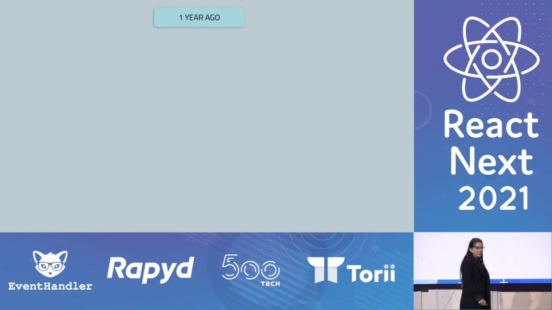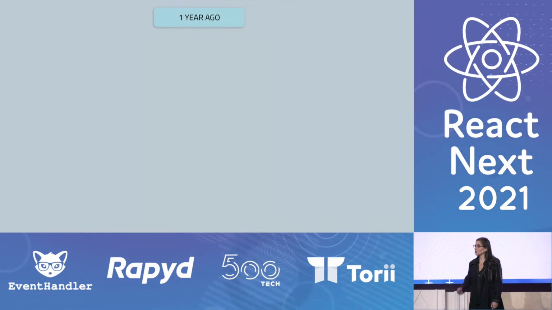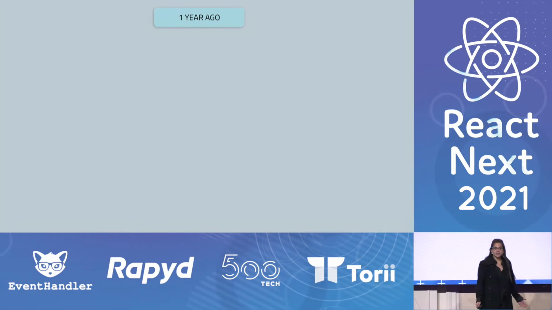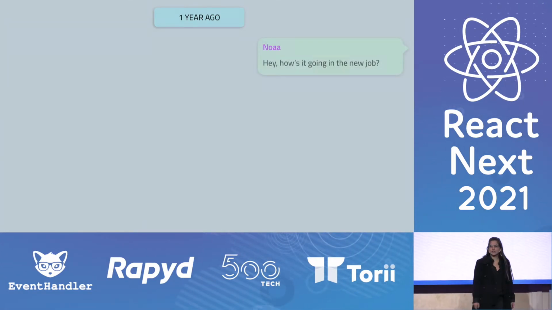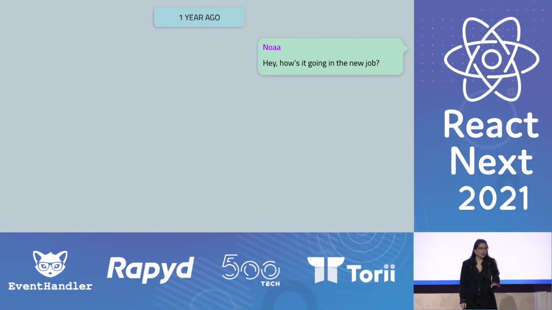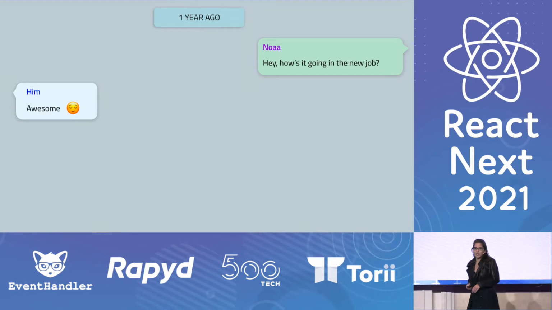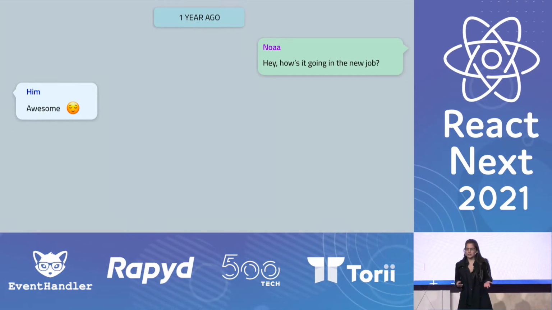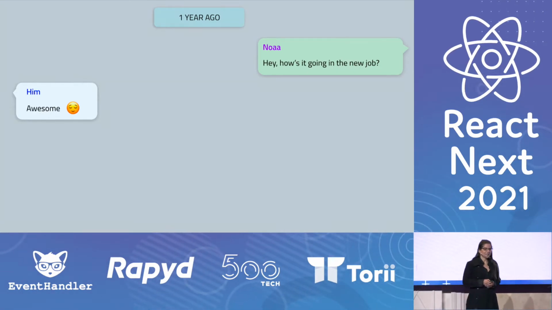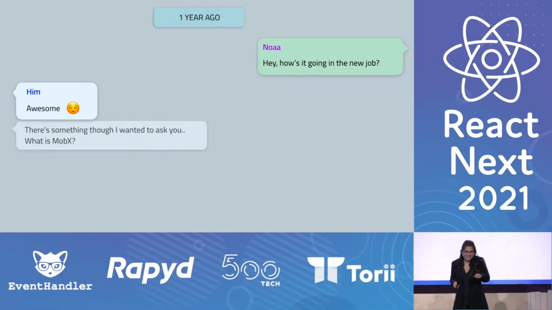So it all started a year ago. My boyfriend just started to work in a new job, and one day I asked him, hey, how are things going at your new job? And he looked at me and he said, things are going awesome. But you know what? There's something that I wanted to ask you. What is Mobix? And well, first he said Mobix, so immediately I was like, what?